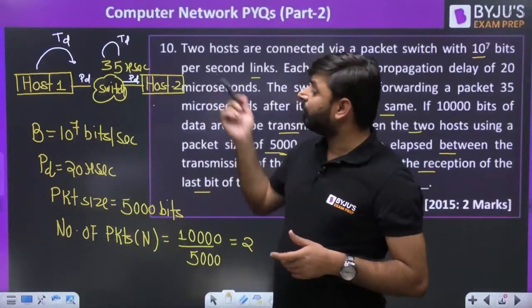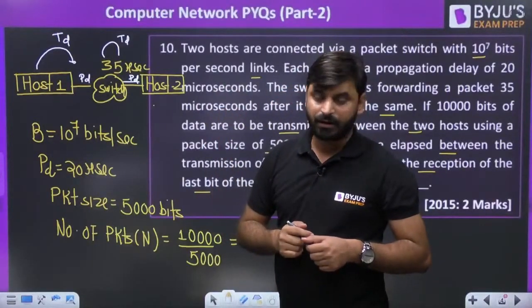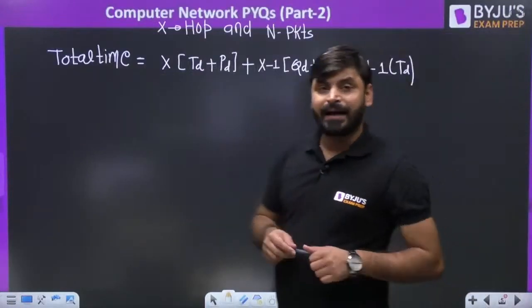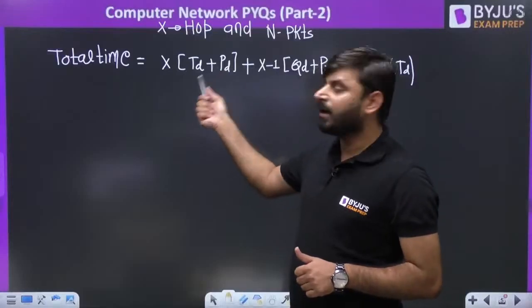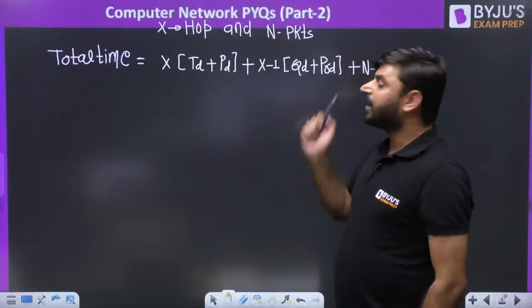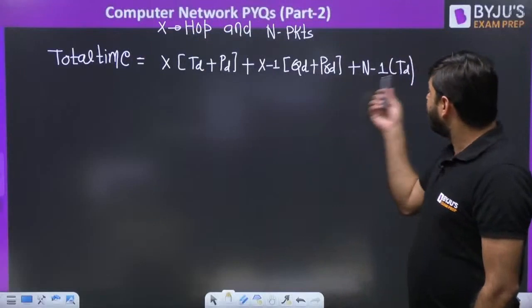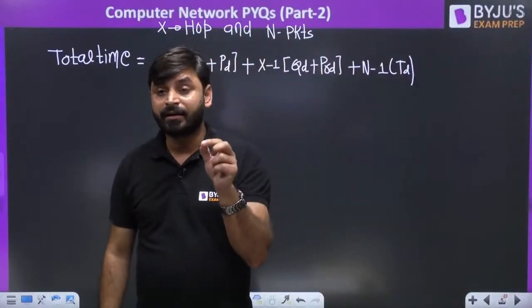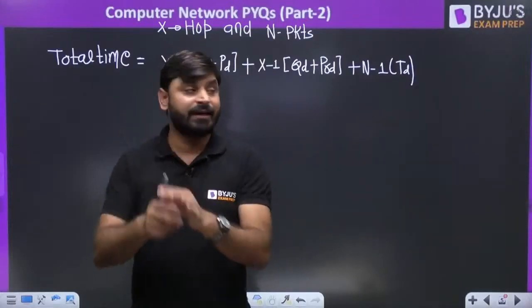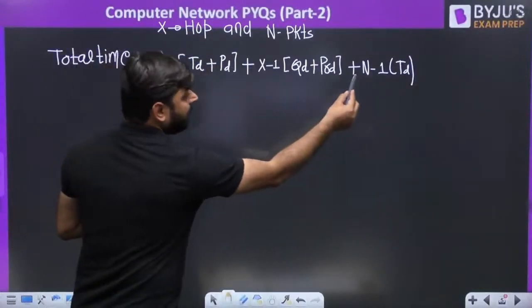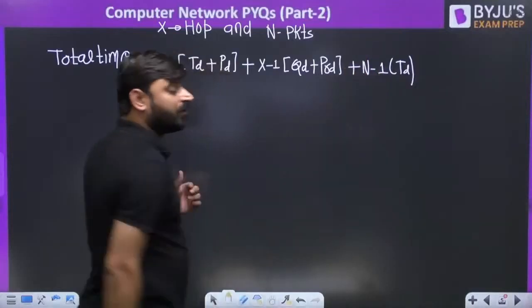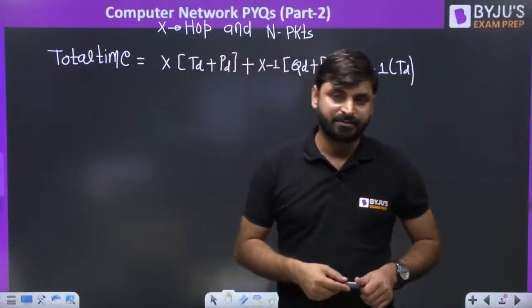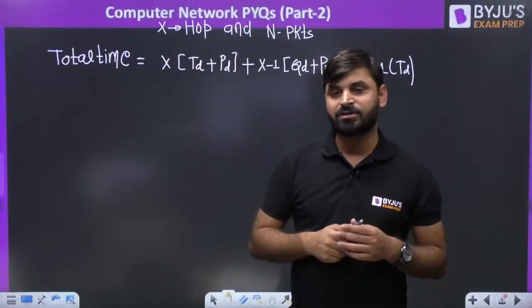So I can frame one generalized formula from this. The first packet will take x times transmission delay plus x times propagation delay, and (x minus 1) times queuing delay plus processing delay, and the remaining packets will take only one transmission delay each. The first packet takes the time from here to here, and the remaining n minus 1 packets take only one transmission delay. I will give you a proof if I take a session on packet switching, but here I am not going into it because it will take a lot of time.